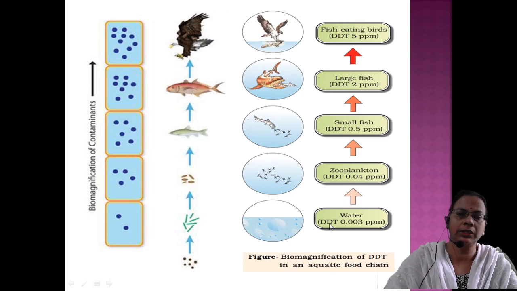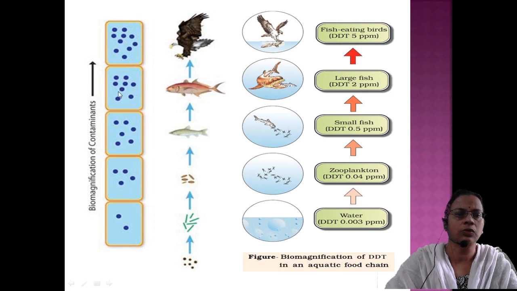So the phytoplanktons, they will have, if it is 2, then the zooplankton, when many phytoplanktons will be eaten by zooplankton. So here you see it is accumulated, because not only one phytoplankton, every day they will eat, so the content will double. Then when it is eaten by fish, again it will keep on increasing. Then small fish is eaten by large fish, more accumulation. Large fish, when it is eaten by eagle or owl, again the number will increase.